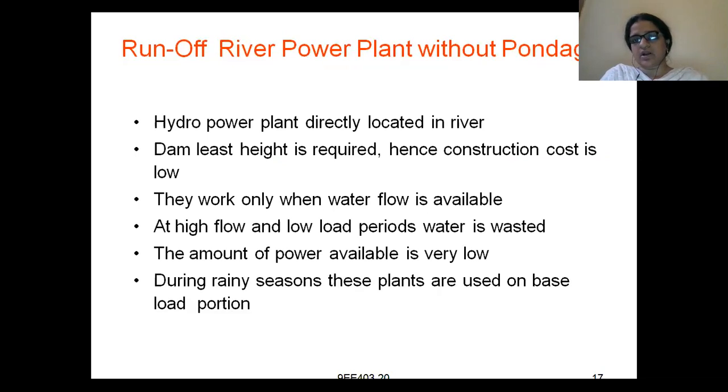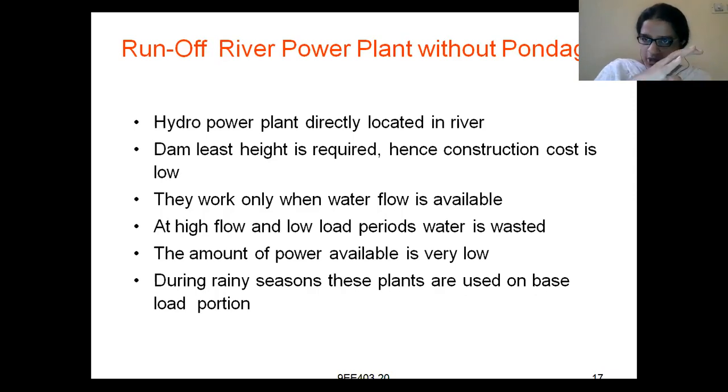Let us deal with the runoff river power plant without pondage. Without pondage means the hydroelectric power plant is directly located in the river. Pondage means a place where we store water. You are not having pondage, so you are not trying to store the water. If you locate the hydroelectric power plant directly in the river, the dam requires the least height. Hence construction cost is low, as the power plant is located in the river only.